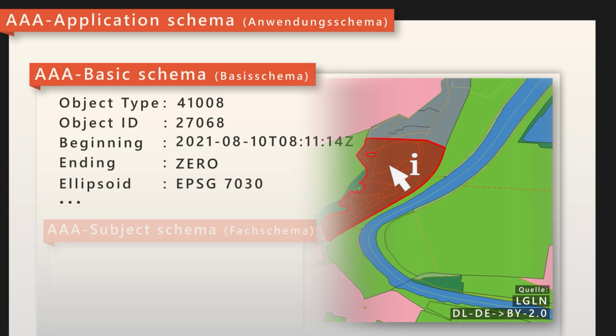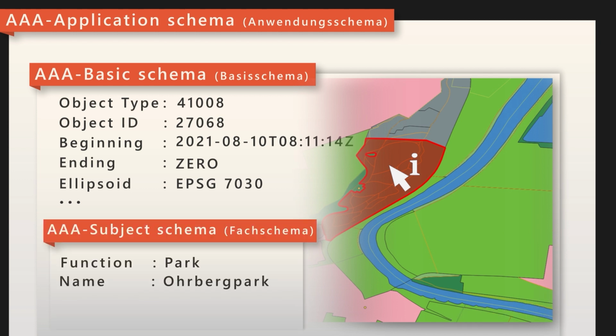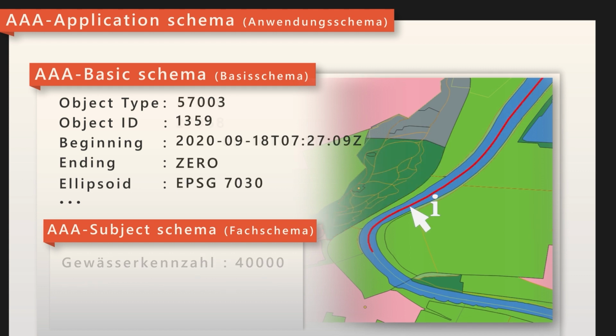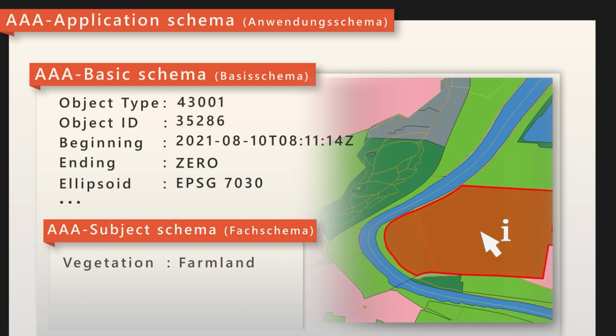This general, subject-neutral description allows the structure to be used for standardized documentation of geodata. Only in the subject schema, or Fachschema, of the information systems AFIS, ALKIS, and ATKIS are specific object properties recorded. Objects become subject objects and inherit the basic information of the basic schema.